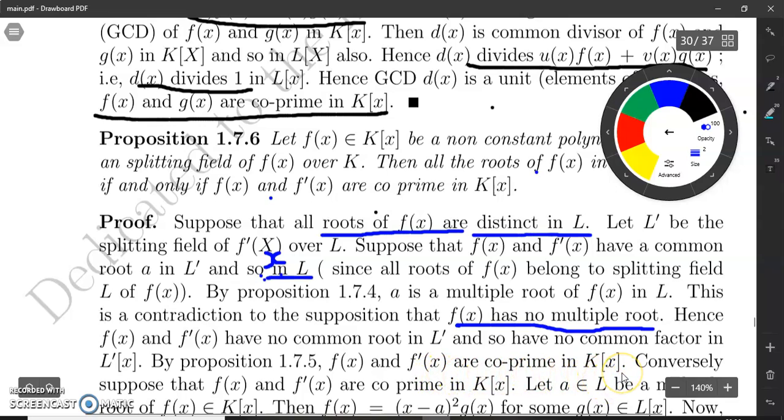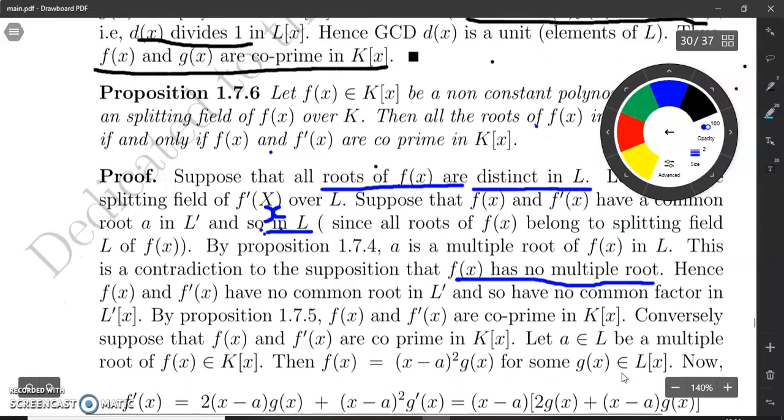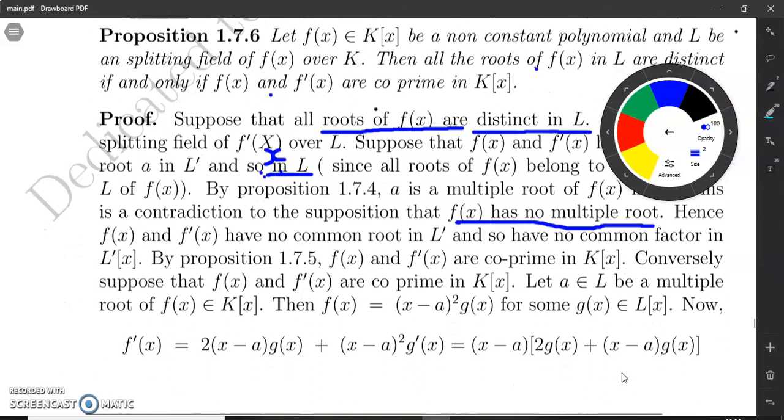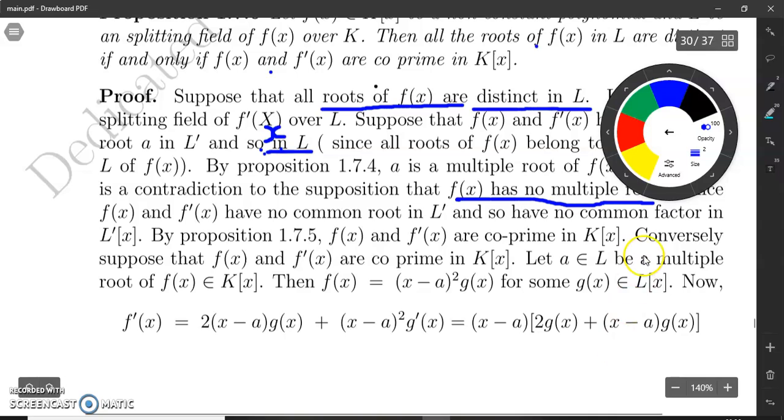Now conversely, suppose that f(x) and f dash x are co-prime in Kx. Our aim is to prove that all the roots of f(x) are distinct. For this purpose, suppose, if possible, that a is a multiple root of f(x). Then f(x) can be expressed as (x minus a) whole square times g(x), because the multiplicity of a is greater than or equal to 2.